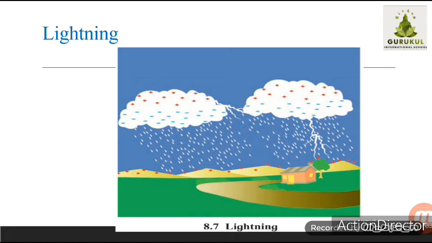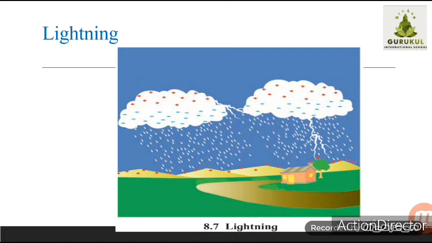But the number of negative charges present on the earth is less compared to the cloud, and it's a rule for the flowing of current that the current always flows from the negative to the positive end, or you can say from the higher level to the lower level.